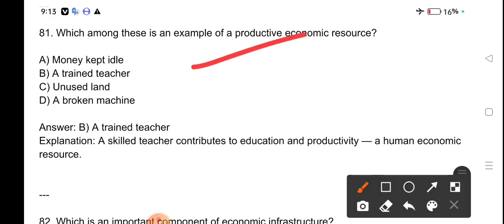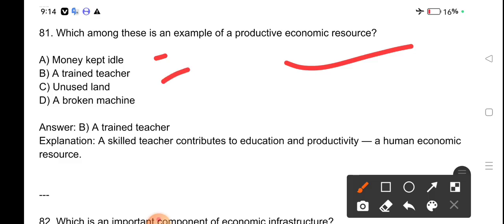Which among these is an example of a productive economic resource? Money kept idle, a trained teacher, unused land, a broken machine. A trained teacher is an example of a productive economic resource. A skilled teacher contributes to education and is a productive human economic resource.